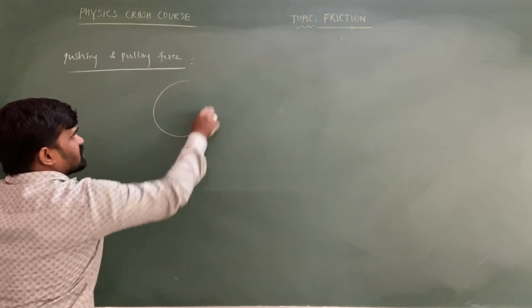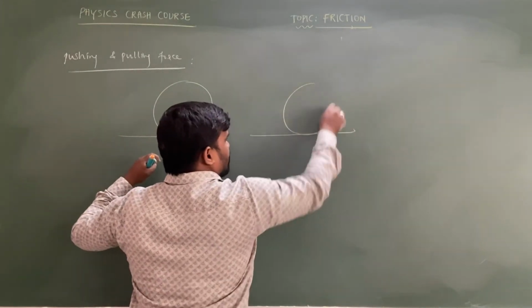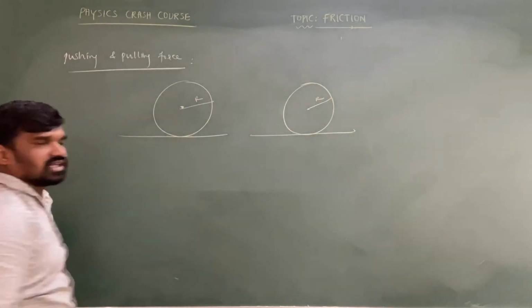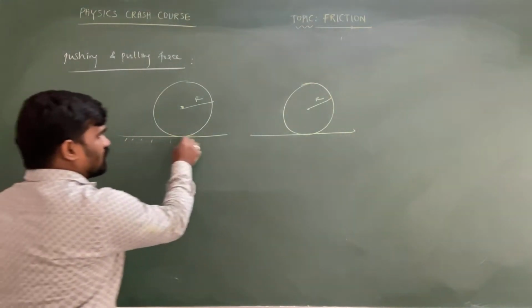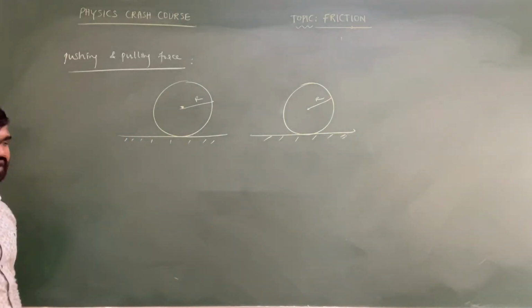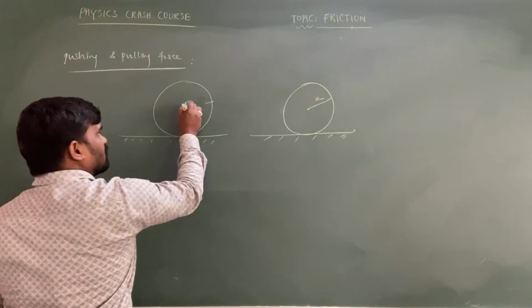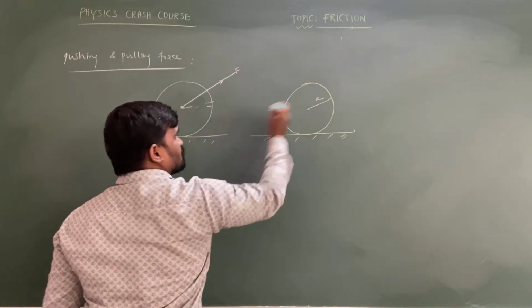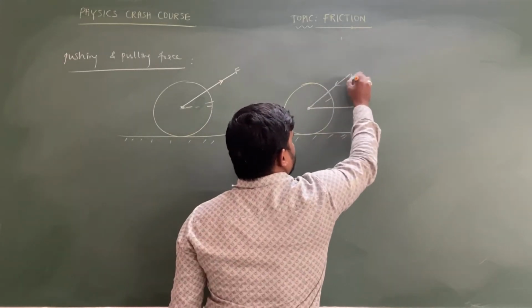For suppose, consider a long roller. Here one more roller is there with the same dimension. This is the radius r, and this also has the radius r. Consider both have the same dimensions. Both rollers have a tendency to roll on the horizontal surface. Consider there is a force acting on this object. One force is a pulling force and another one is a pushing force F.